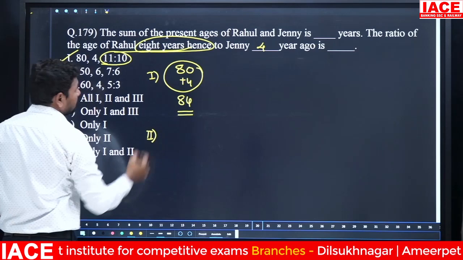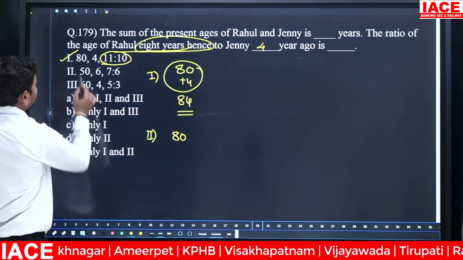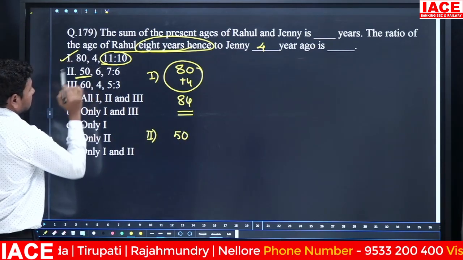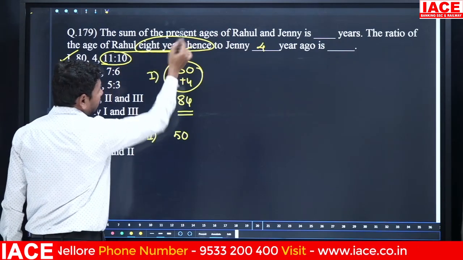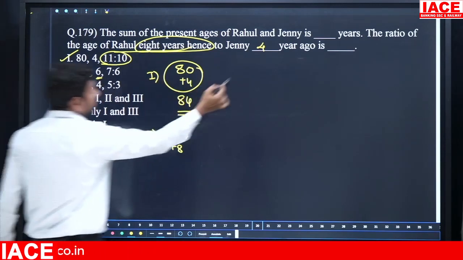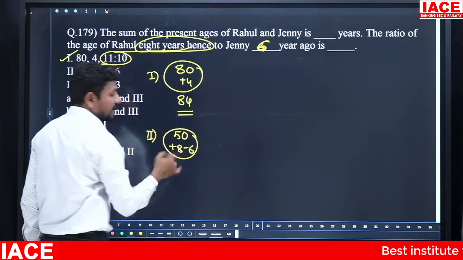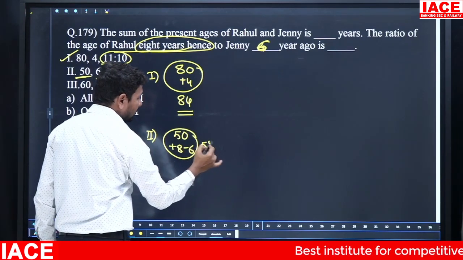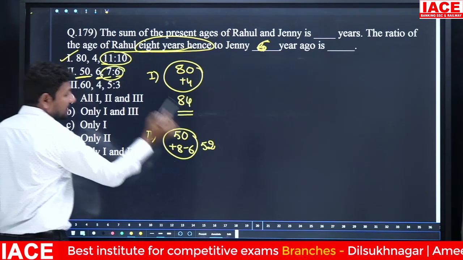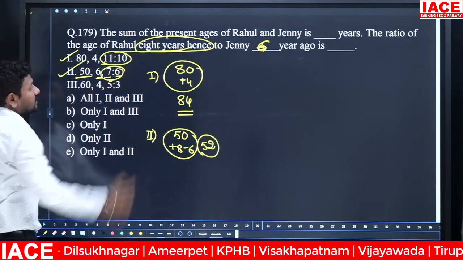Coming to statement 2. Here the sum value is 80 years. Already we know the sum value is 80 years. Now the sum value is 50 years. Rahul 8 years hence, that means plus 8. And Jenny is 6 years ago. Now it is not 4, it is 6 years ago, which means minus 6. Then 50 plus 8 minus 6, what does the result become? 52. The ratio parts 7 plus 6 is equal to 13. 13 completely divides 52, which means statement 2 is exactly correct.